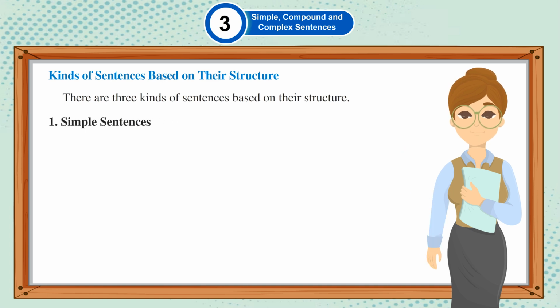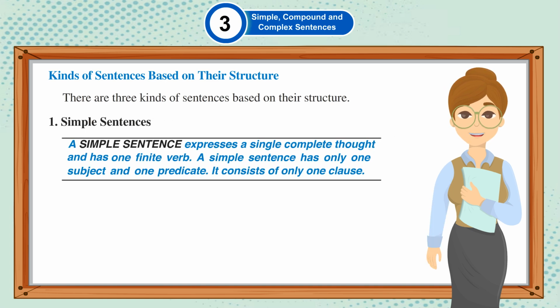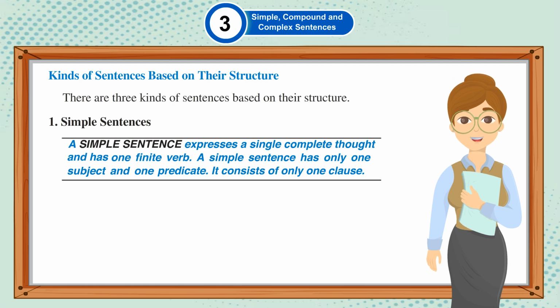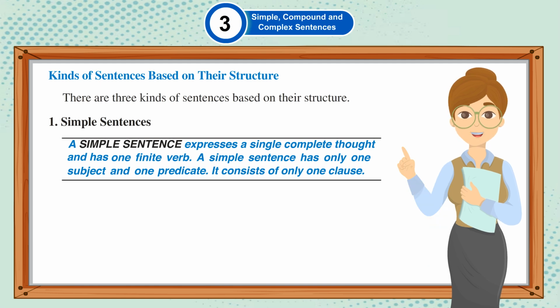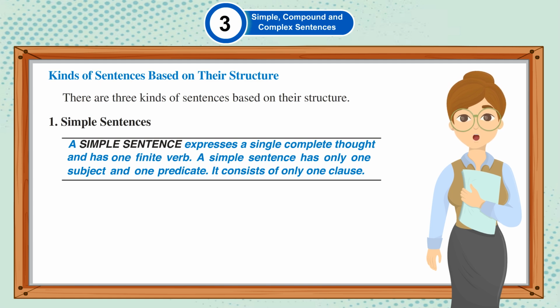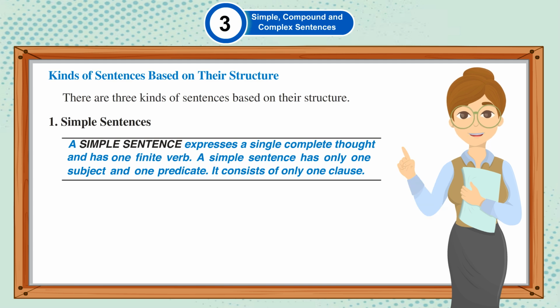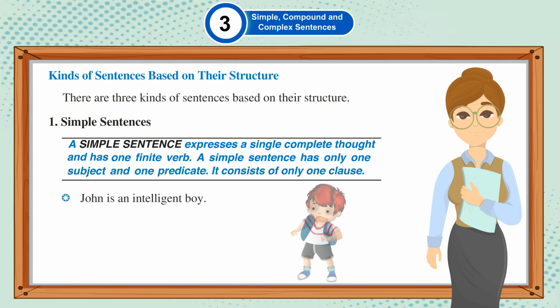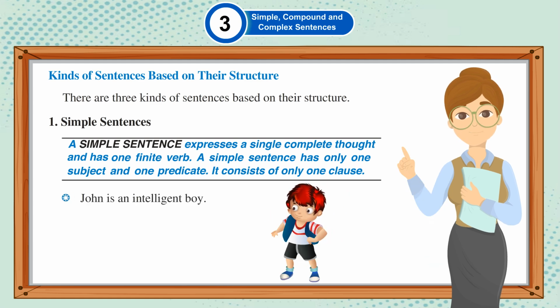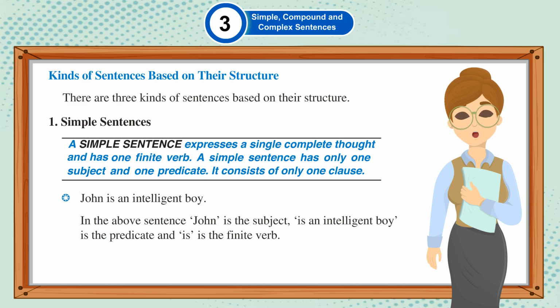1. Simple sentences. A simple sentence expresses a single complete thought and has one finite verb. A simple sentence has only one subject and one predicate. It consists of only one clause. John is an intelligent boy. In the above sentence, John is the subject, "is an intelligent boy" is the predicate, and "is" is the finite verb.